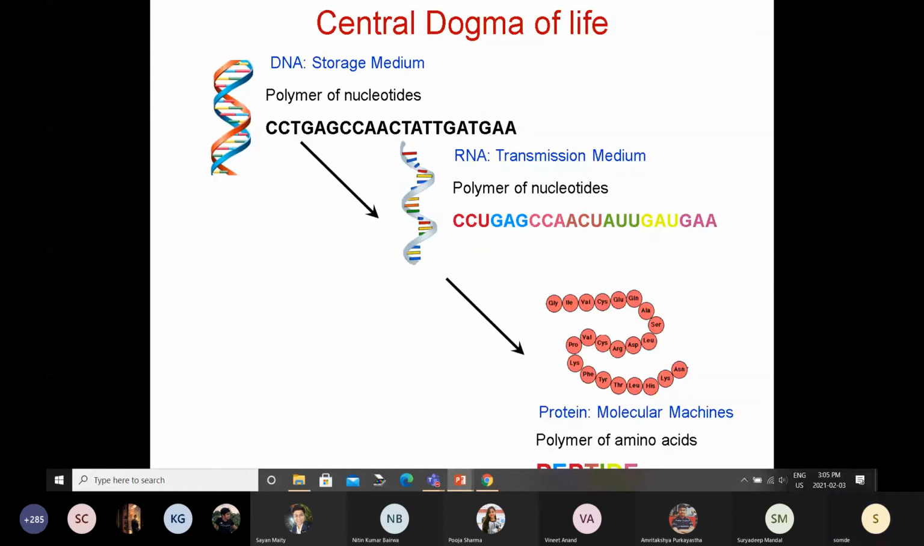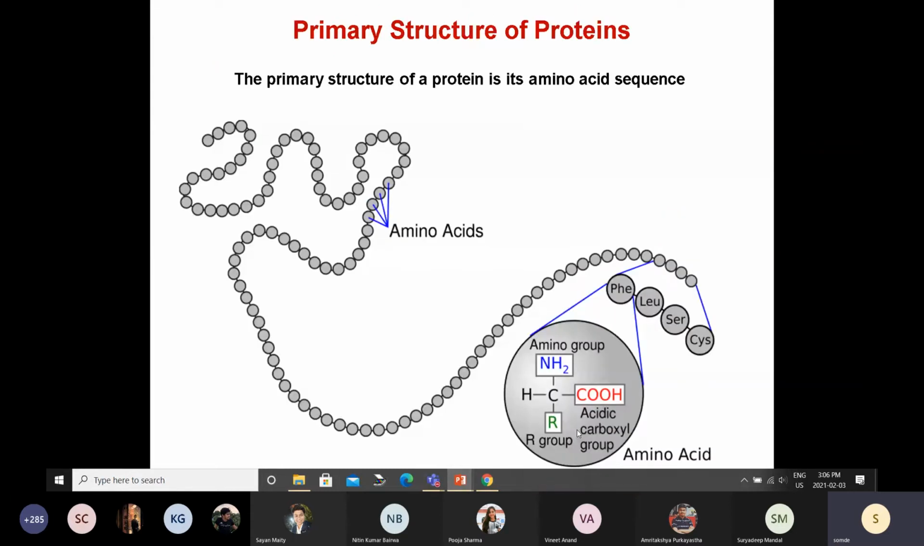So now we'll get into proteins. This is something that I have been discussing, and you have heard it in the last few lectures. DNA is the storage medium, RNA is the transmission medium, and finally you use this information to create proteins or peptides. We are going from a 4-letter language to a 20-letter language.